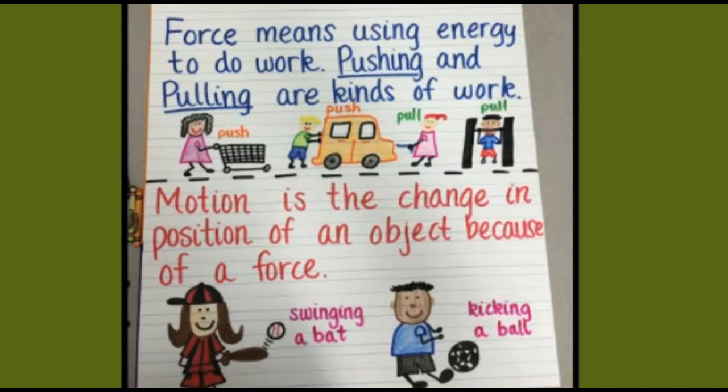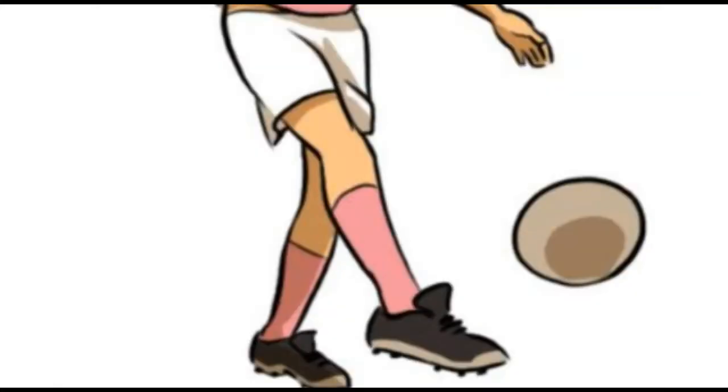Pushing and pulling are kinds of work. Motion is the change in position of an object. So in very easy words we can say, if we do not have force, we cannot do any work like running, walking, playing, jumping. All these kinds of work happen due to force.